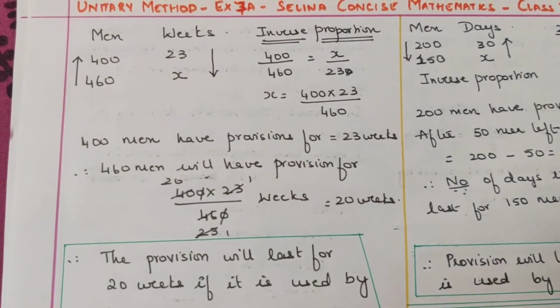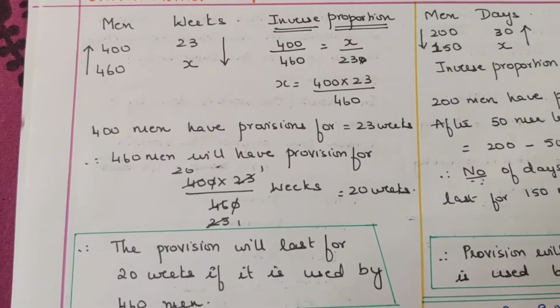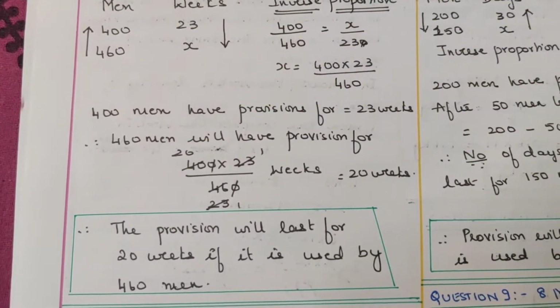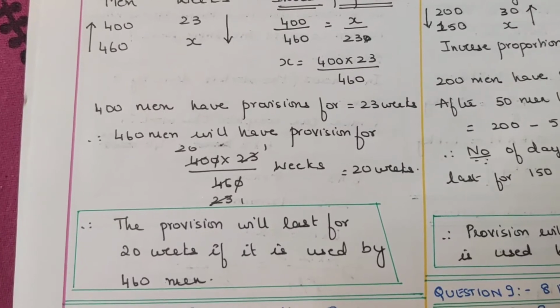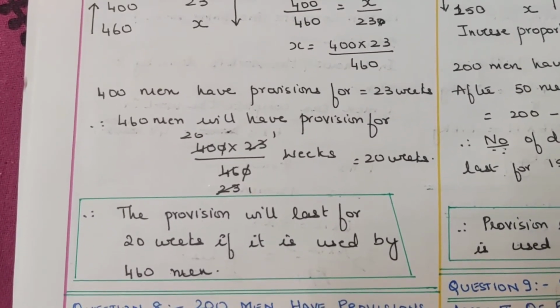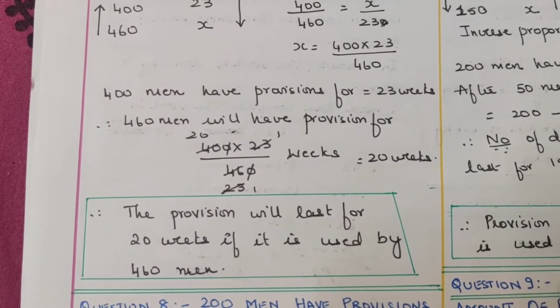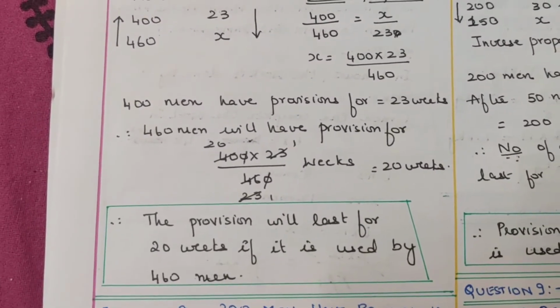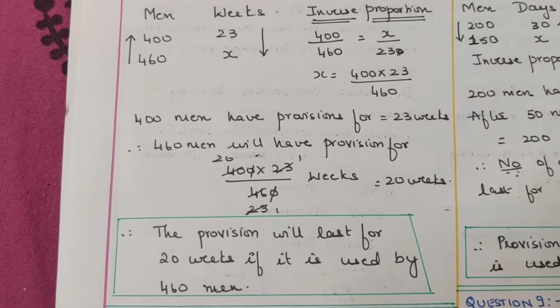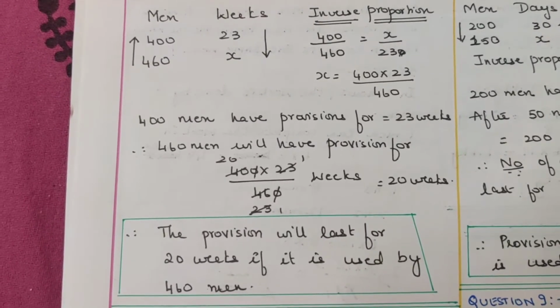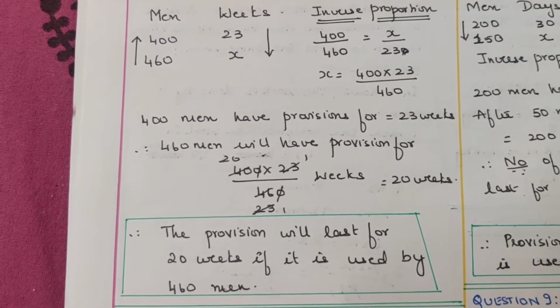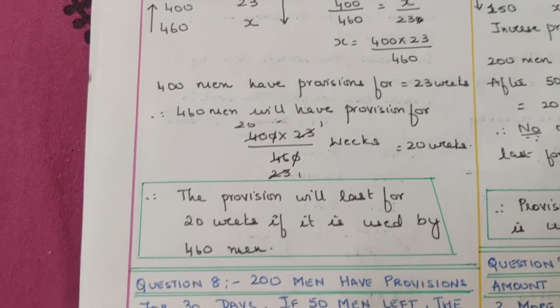Therefore, 400 men have provision for 23 weeks. Therefore, 460 men will have provision for 400 into 23 by 460. When you calculate this, you get 20 weeks. The provision will last for 20 weeks if it is used by 460 men. Hope this is clear. Just go through my video once or twice for you to understand the logic.